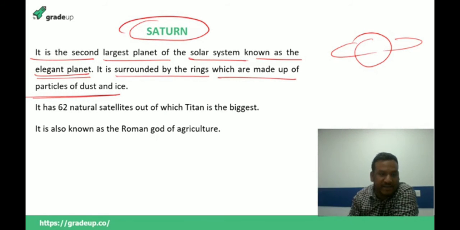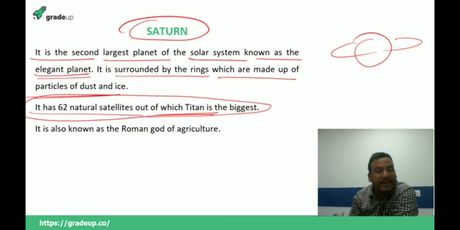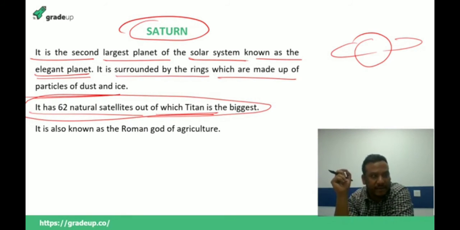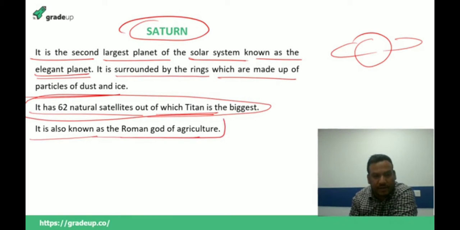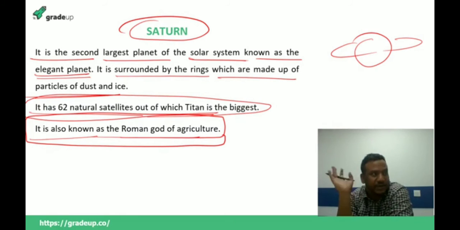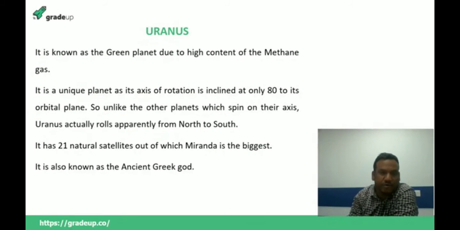Now it has 62 natural satellites, out of which the biggest is Titan. It is known by the name of Roman god of agriculture. So now we have covered a total of 6 planets. Now the 7th is known by the name of Uranus.